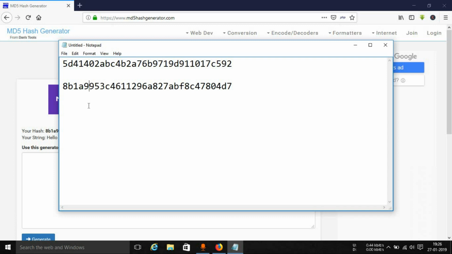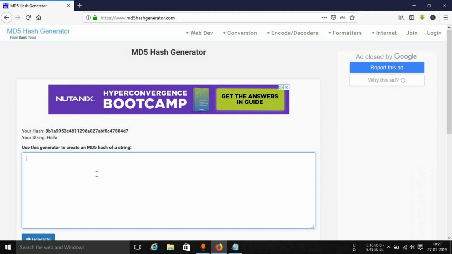If you just replace one alphabet with something else, or change the case of that particular alphabet, like uppercase to lowercase or vice versa, you'll see that the entire thing will change. The entire thing is bound to change. This is why I said you should use a password which has capital letters, small letters, special characters, and numbers.